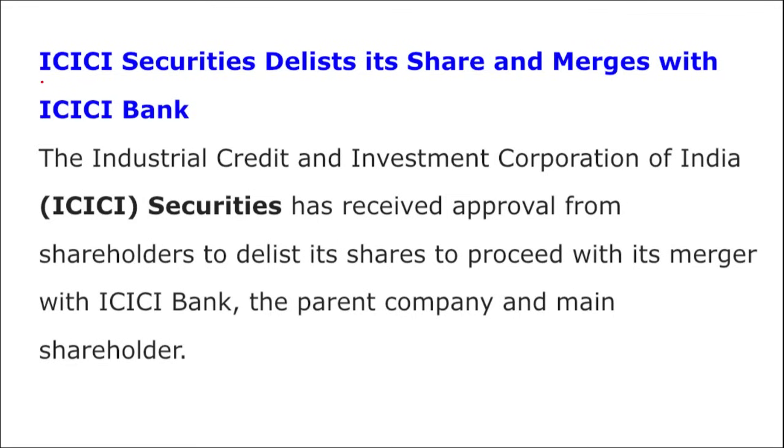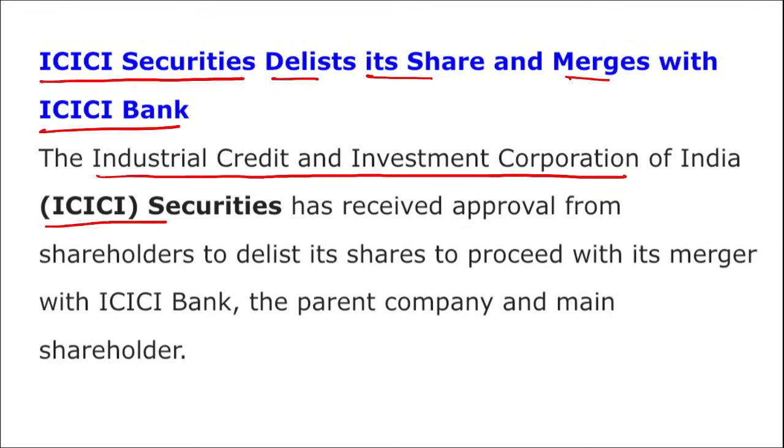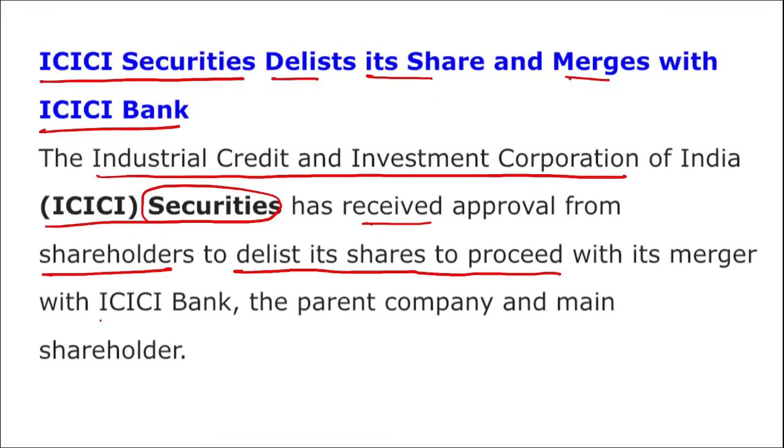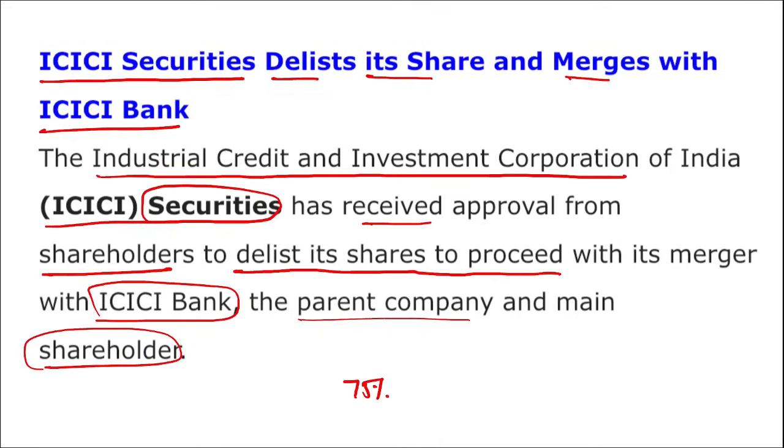Next is ICICI Securities. They have delisted their shares and merged with ICICI Bank. I repeat, Industrial Credit and Investment Corporation of India Securities have received approval from shareholders to delist their shares and to proceed with their merger with ICICI Bank, that is the parent company and the main shareholder. If we talk about ICICI Bank, remember as of March, ICICI Bank holds roughly 75% stake in ICICI Securities.